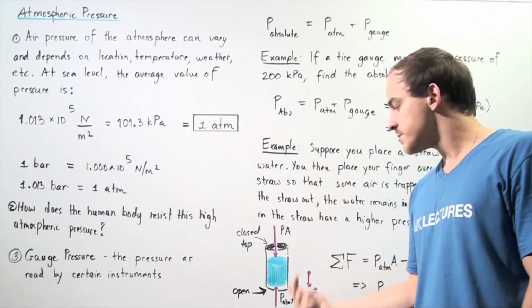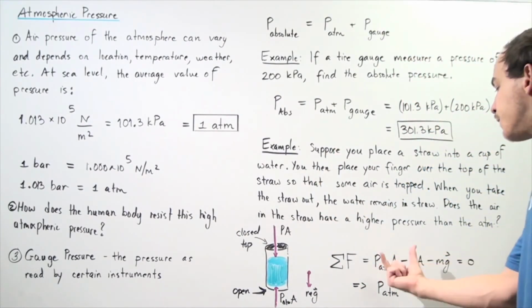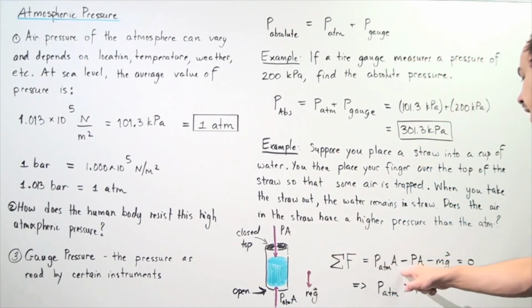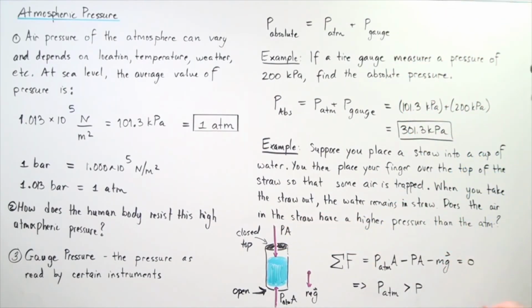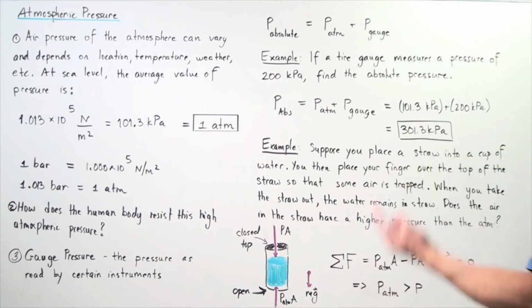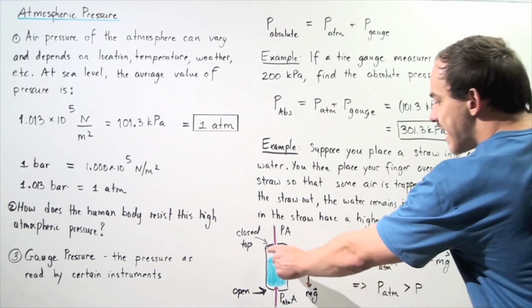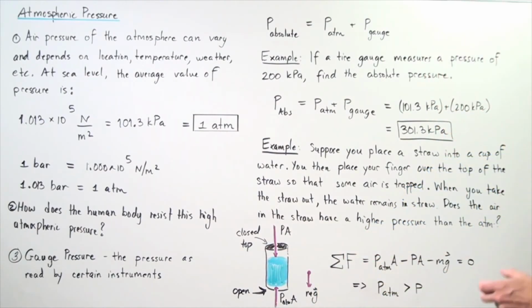So we have one force pointing up and two forces pointing down. Our force due to the atmosphere minus the force due to the space minus mg. And so we see that the pressure of the atmosphere is higher than the pressure inside this section, because this whole quantity is equal to the sum of these two forces.